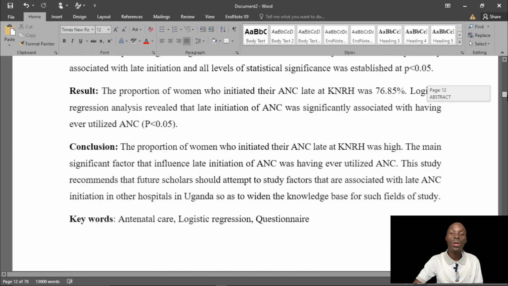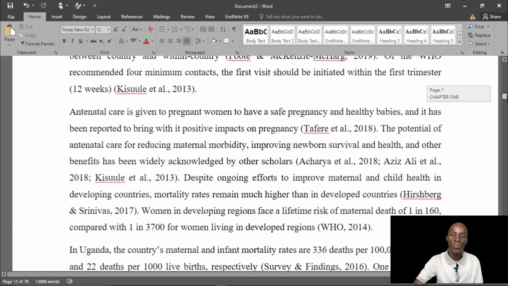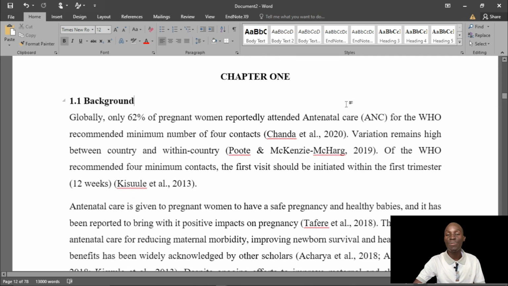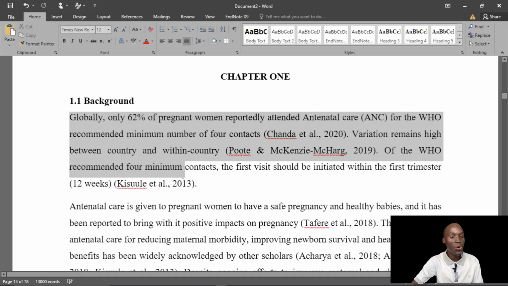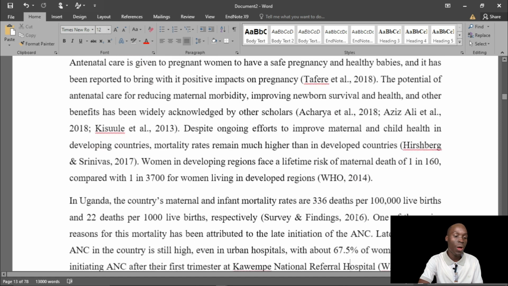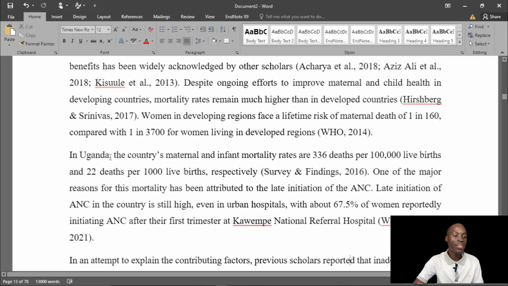Now, if I come to chapter 1, the introduction, that includes a background, purpose statement, and objectives. What do I expect? I expect to see a hook. I expect to see a cone-shaped kind of write-up: global, continental, country-wise, and then you keep coming down. Globally, the person introduced very well, and then talked about antenatal care, that's the keyword. And then came to Uganda, the country. I do not see the African context in this case.